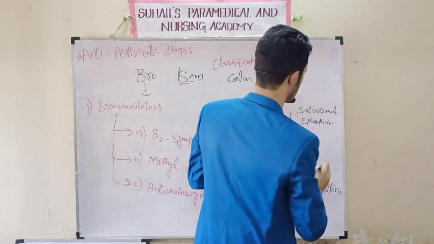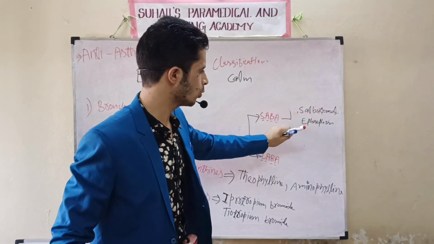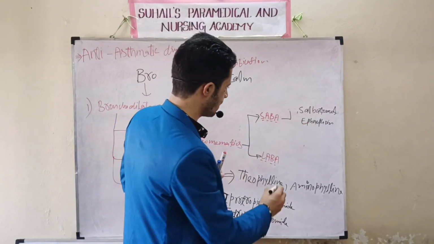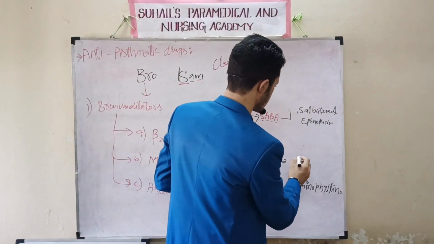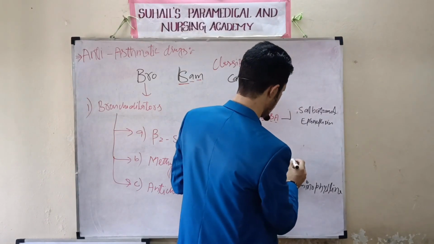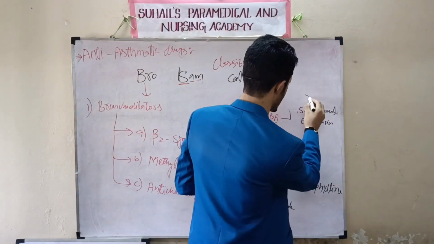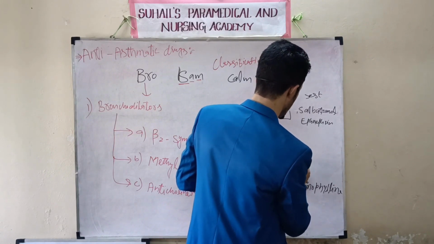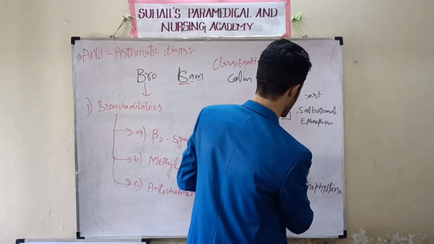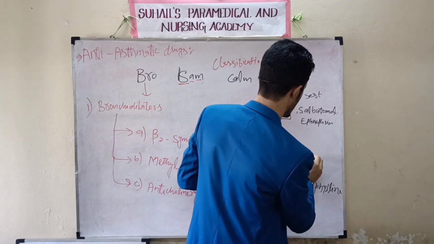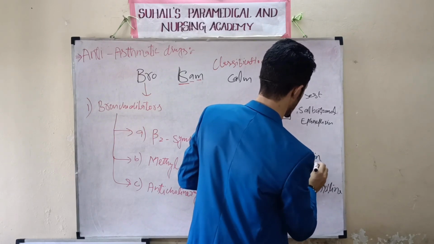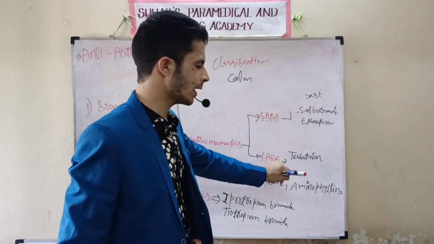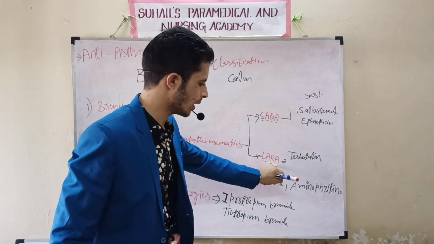So these are the two drugs that come in the short acting beta 2 adrenergics, and the long acting beta 2 adrenergics. Remember two drugs. One is salbutamol. Another is terbutaline. Remember terbutaline here. Terbutaline. Okay. So the terbutaline drug comes in the long acting beta 2 adrenergics.